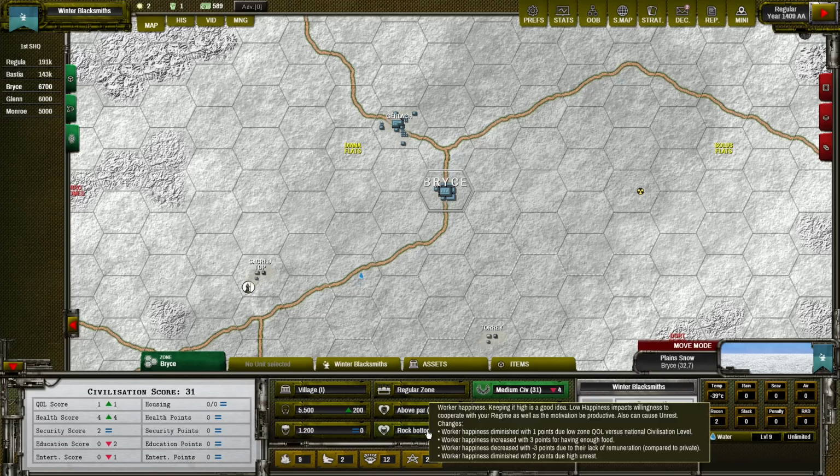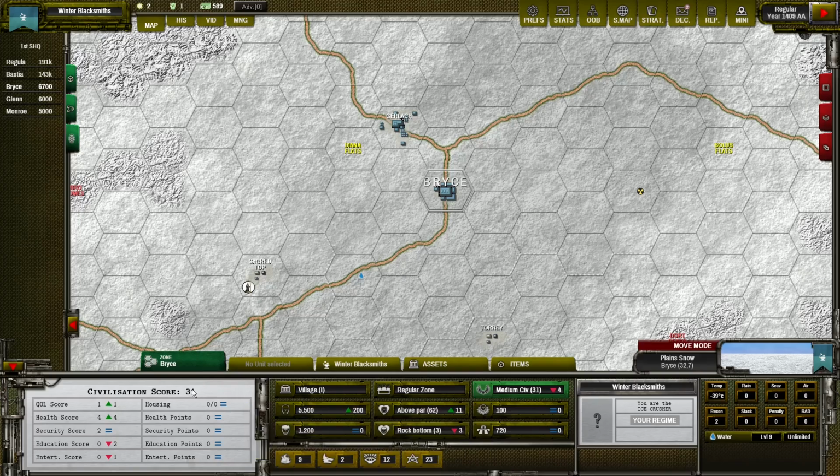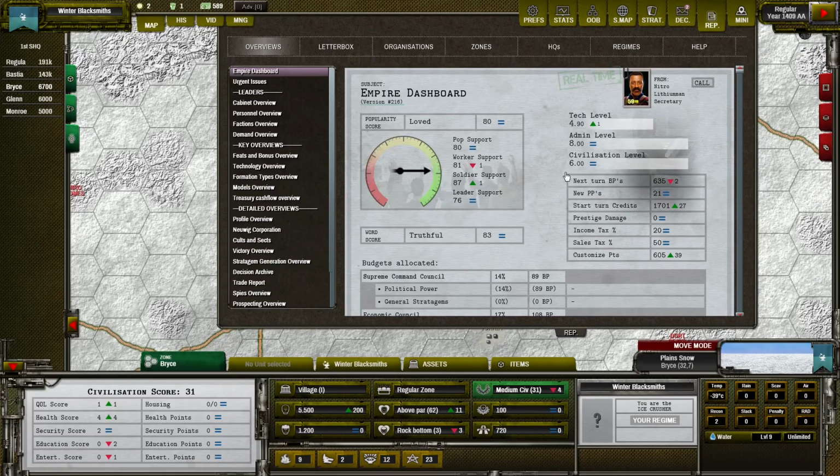But in case of workers, they are more sensitive and they are looking regime-wide. So they compare their situation to the average national civilization level. What does it mean? It means that we take an average of all civilization scores across our zones that have the regular zone type, so we do not include unincorporated in this calculation. So we have the average civilization score. Then this average is used to compute our regime civilization level.